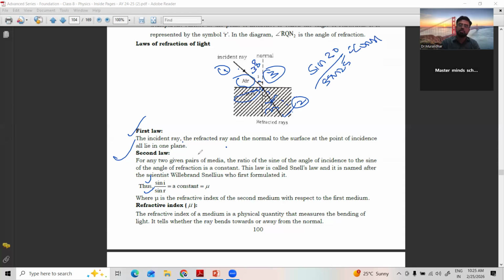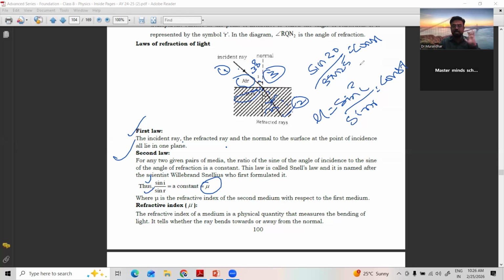Observation: sine i may increase and sine r may decrease, or sine i may decrease and sine r may increase, but the ratio always remains the same. It is constant, which is denoted by mu. So mu is equal to sine i by sine r, which is always constant for a pair of media.